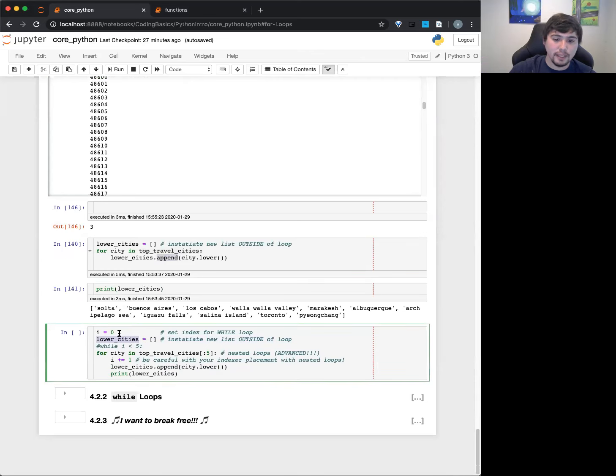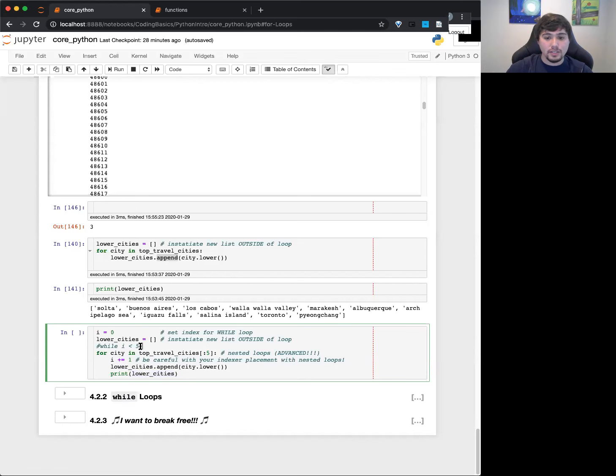So that is some basic for loops right here. We can do some more complicated stuff. You can see here, for city, I can get only the first 5 cities, right? And then I can say, okay, i plus equals 1, so this is gonna count every time it comes through. And I can do the same thing, lower_cities append, print lower_cities. So this is going to show you, it's gonna add up every individual one.